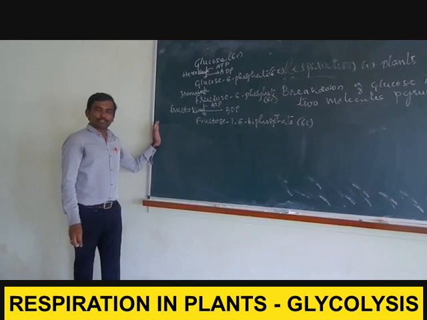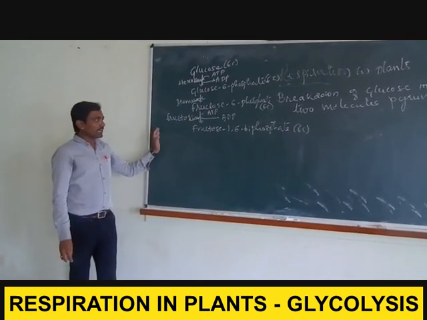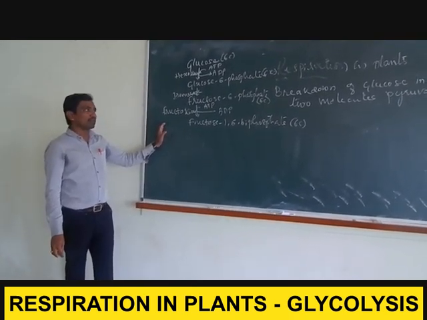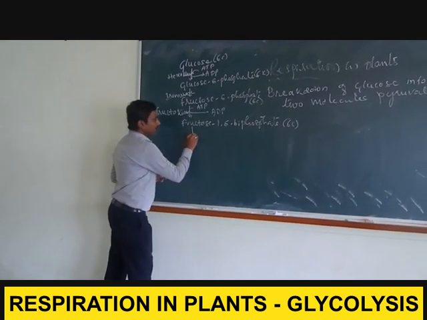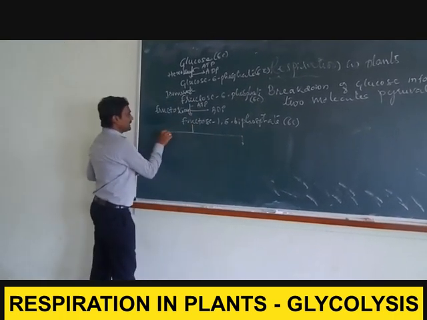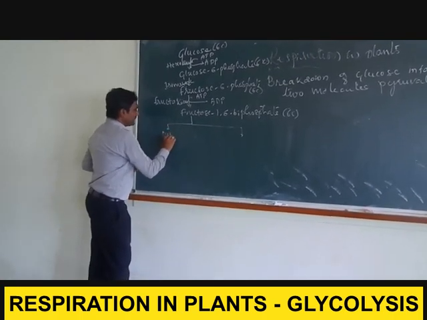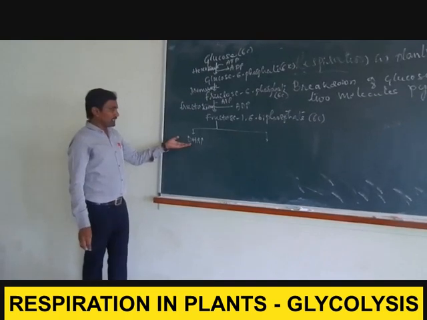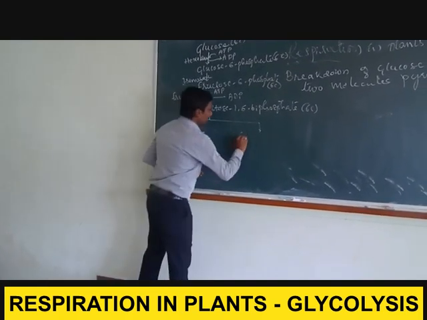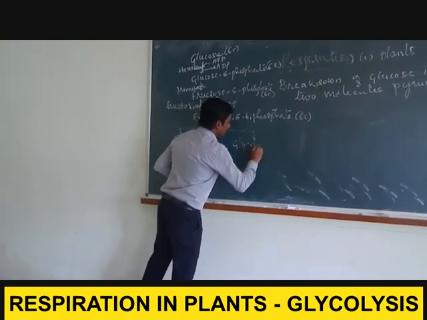In the next process, the 6-carbon compound fructose 1,6-bisphosphate breaks down into two molecules of 3-carbon compounds. One is called DHAP, dihydroxyacetone phosphate, and the other is glyceraldehyde 3-phosphate.